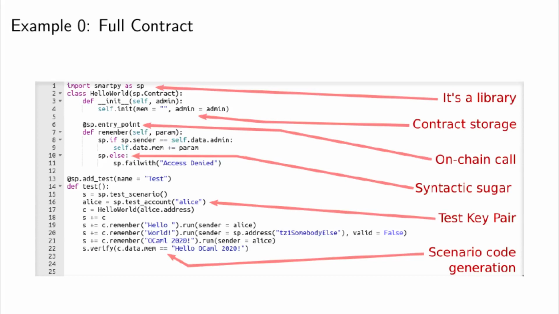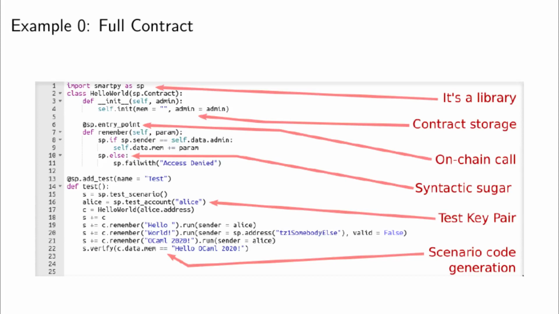So then there is an entry point. It is a function or a method that anyone can call. So if you need any form of access control, of course you need to program it yourself. That's one of the things that make blockchain so nice and so dangerous. So here we do the check that the thing called sender, the sender of the operation, is the admin that we initialized the contract with, and if not, we just fail the transaction.